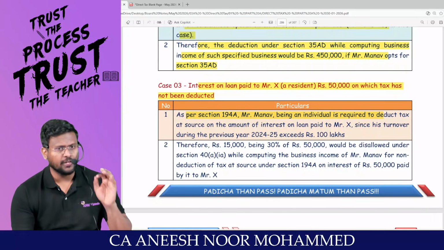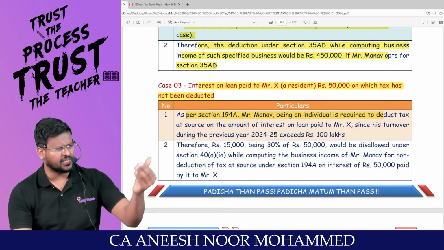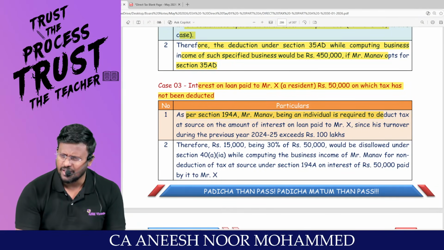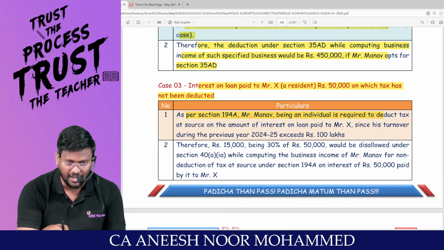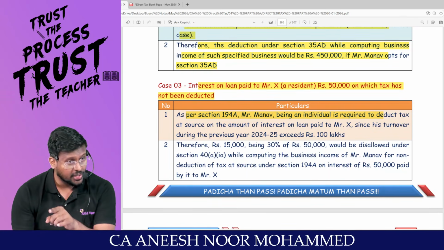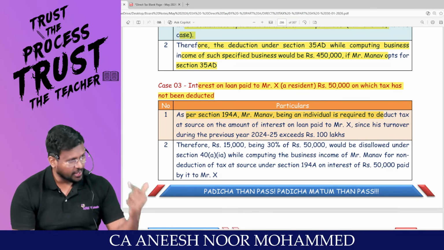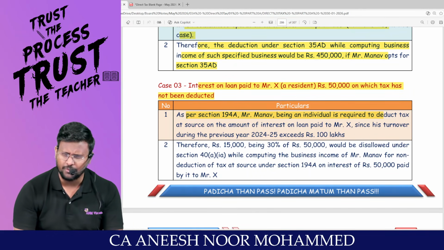As per section 194A, interest other than interest on securities. Already we discussed Section 192, TDS on salary. 192, accumulated balance in Provident Fund account. This is not 192A, it is 194A, interest other than interest on securities. Section 193, interest on securities. 194, dividend. 194A, interest other than interest on securities. 194K, income in respect of units.